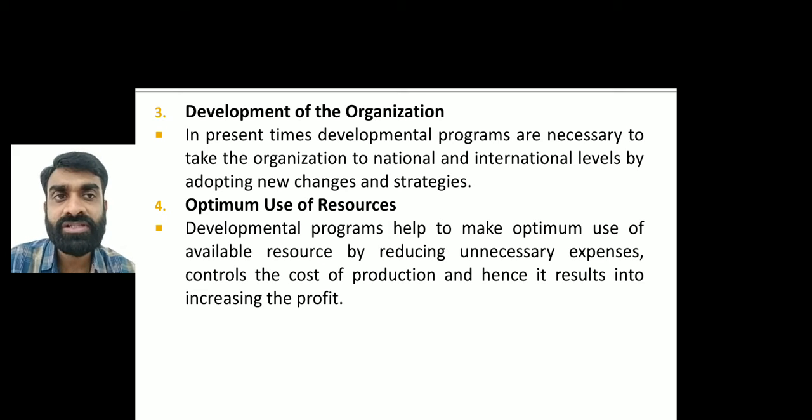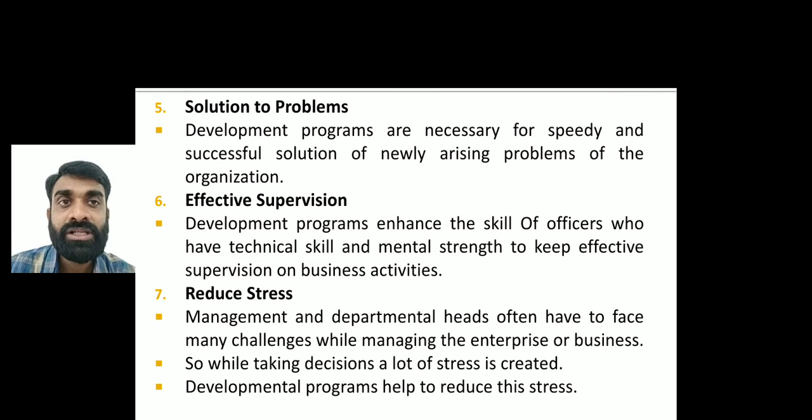Then optimum use of resources. See, whatever the available resources are, like the example I have written here, reducing unnecessary expenses controls the cost of production. And when the managers are capable of implementing the task with fewer errors, then obviously the profitability of the business is going to increase, because they have that particular background. They have the knowledge: if we take this decision, it will cost more, and if we take the other decision, it will cost less. So through proper training, that is, through the developmental programs, this can be achieved, that is, optimum use of available resources.